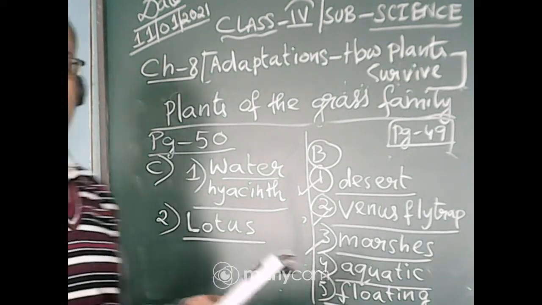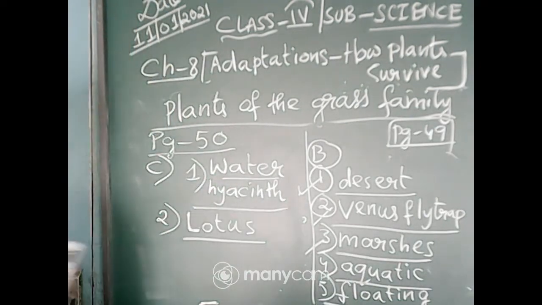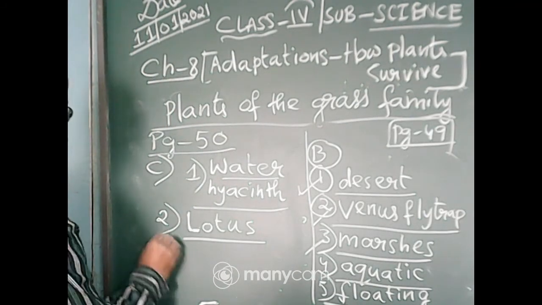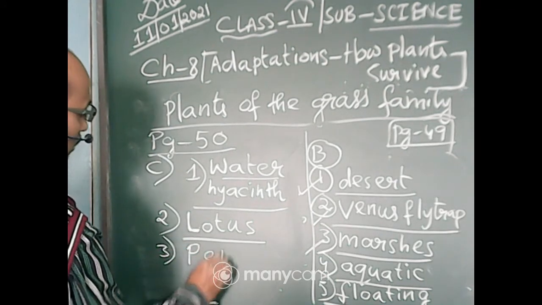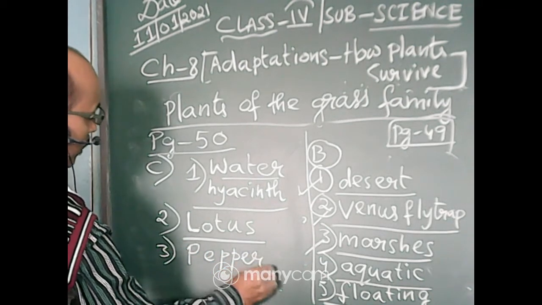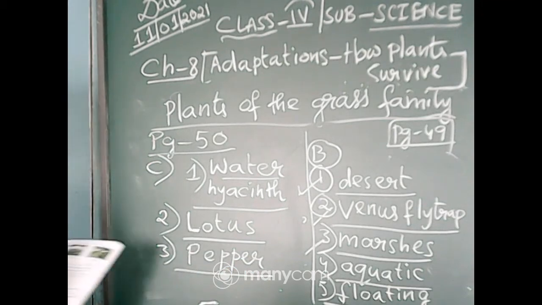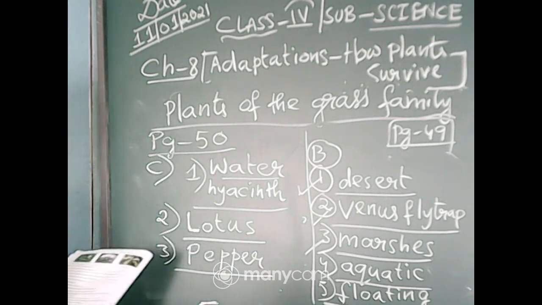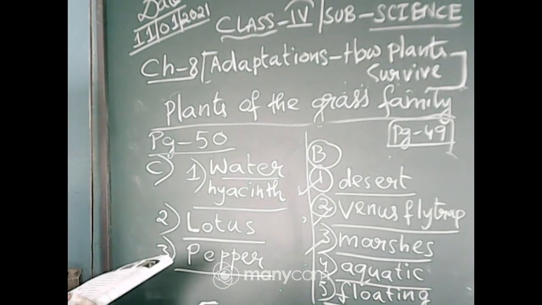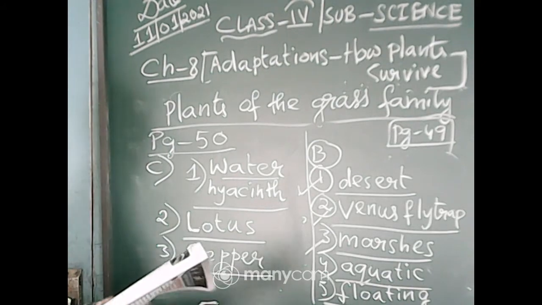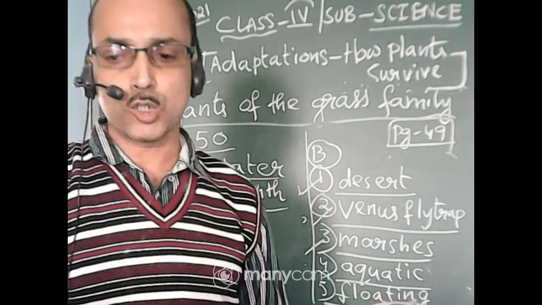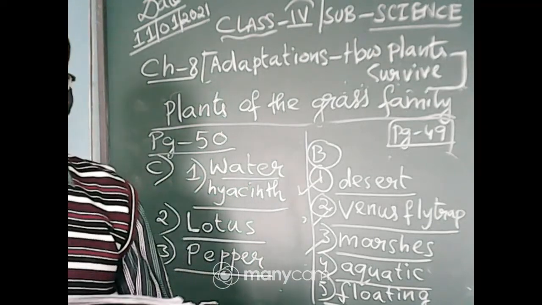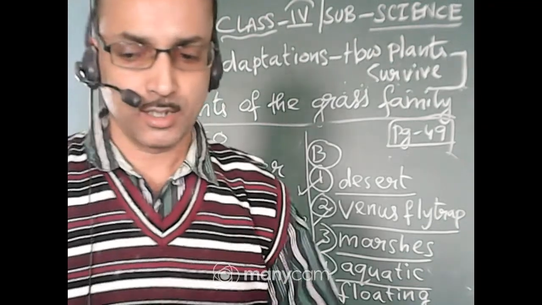Number 3 identification is pepper. Or pepper plant you can write. Both are correct. You can write pepper also and pepper plant also.